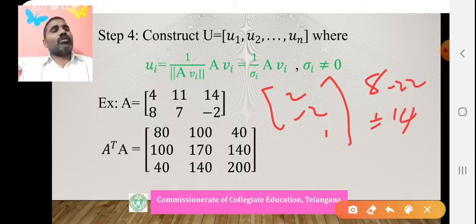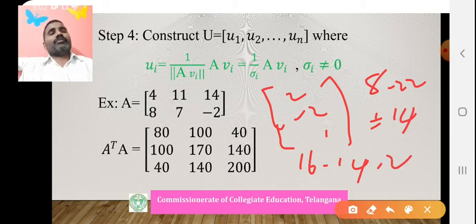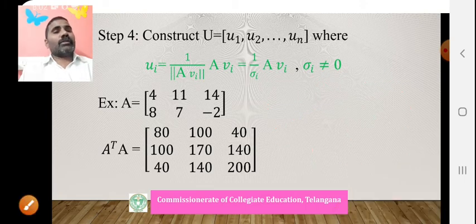What will happen? 8 plus 14 is 22, minus 22, so 0. Same, multiply with the second row: 8 into 2 is 16, 7 into minus 2 is minus 14, plus minus 2, it will be 0. The last vector, since n is 3 and n minus rank is 1, will become the null space of A. That you remember.